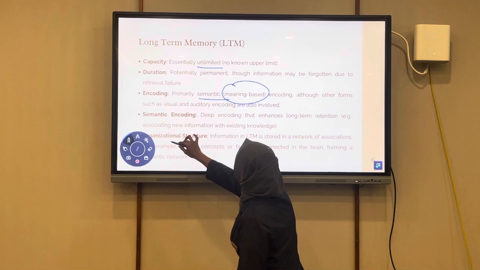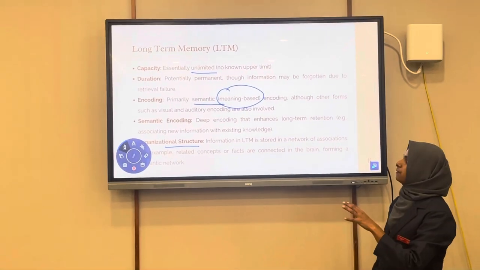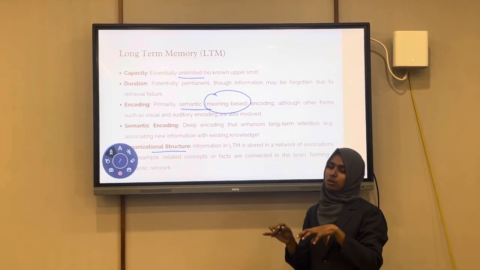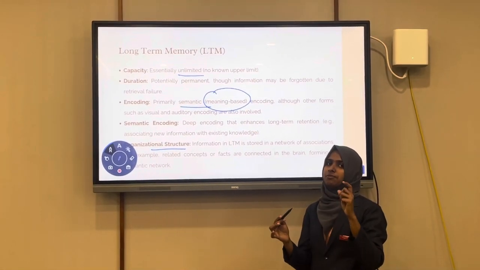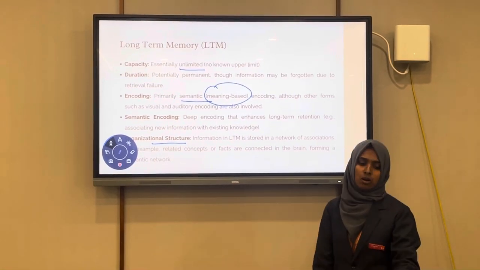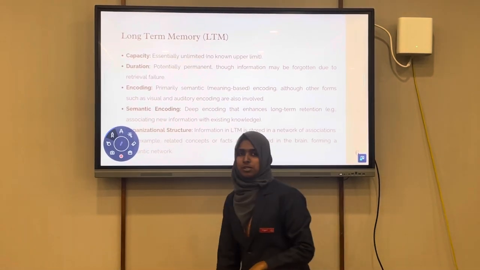Then there is organizational structure. As the memory is encoded in semantic form, a network of associations forms in long-term memory, and these meaning-based pieces of information make associations and create an organizational structure. So that is about the three storages of memory.